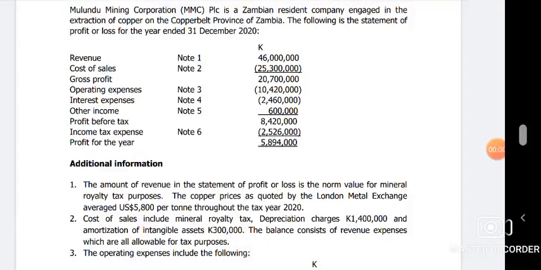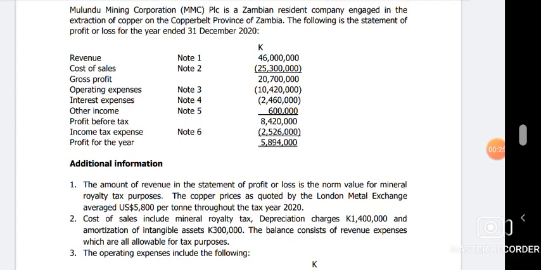This video is on mining, taxation on mining. How is tax on mining computed? So we have the question which is there on the screen and want to see how it is done specifically in Zambia, since tax is mostly according to the region to which you belong. So this video is focusing on how tax on mining is treated in Zambia.